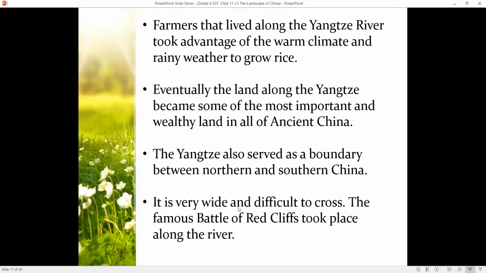It is very wide and difficult to cross. The famous Battle of Red Cliffs took place along the river. So here you see the pictures of the Yangtze River, and it looks narrow. But actually it is very, very wide and very difficult to cross, probably because of the force of the water. You do not know how deep the river is. When we see a river, we do not know how deep it is. It may look shallow, but it can be very deep.